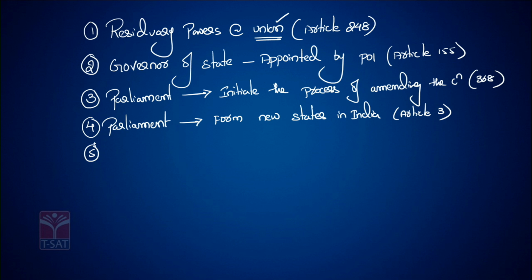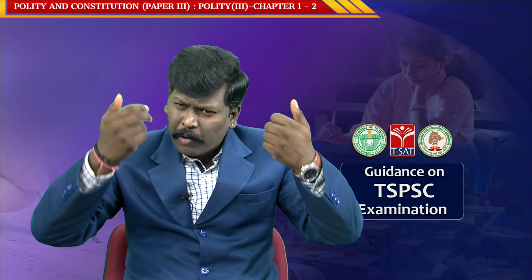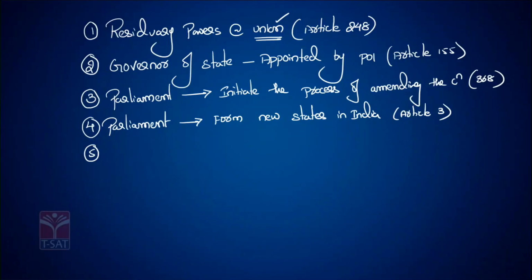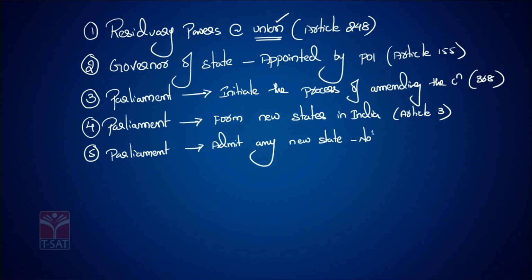Now this is important. Suppose you want to admit any new state which is not at all part of India. Now who has the authority to admit the new state which is not part of India? Parliament has the authority to admit any new state which is not part of India, according to Article 2 of the Constitution.